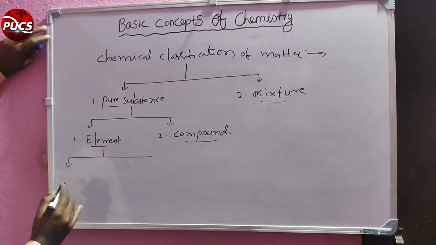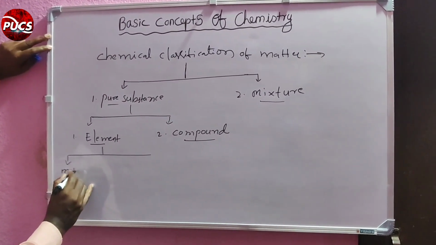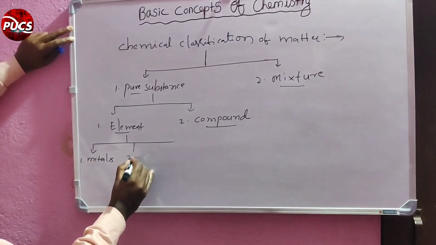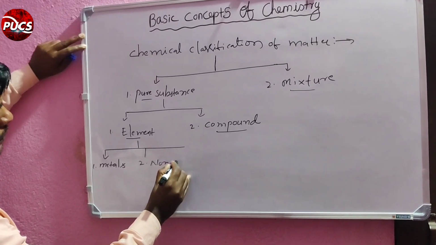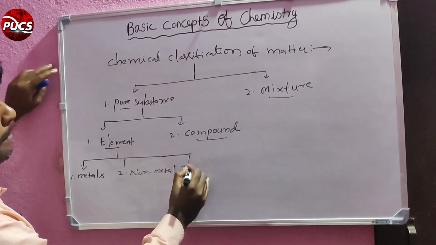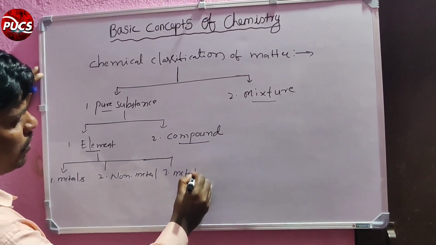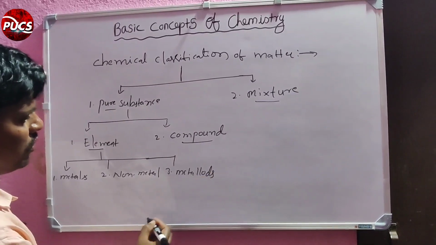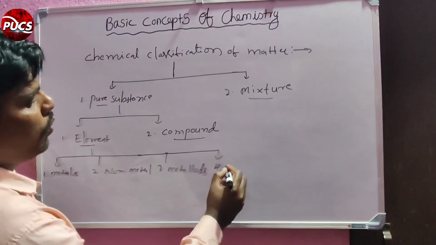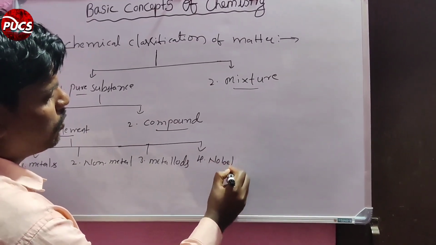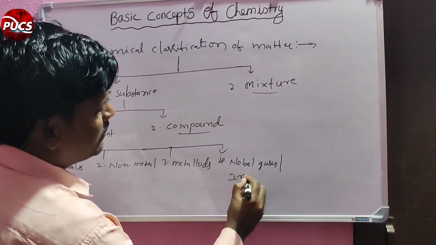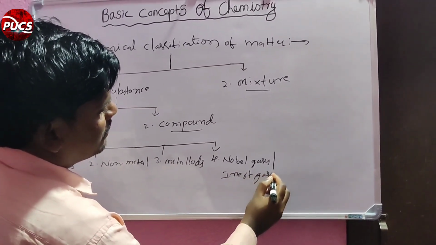One is metals, second one is non-metals, third one is metalloids, fourth one is noble gases or inert gases.